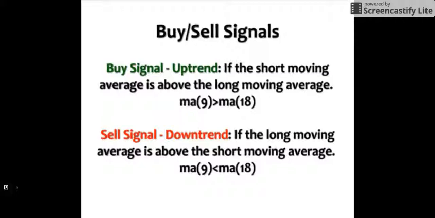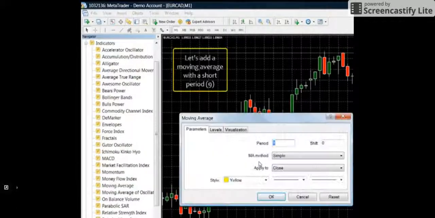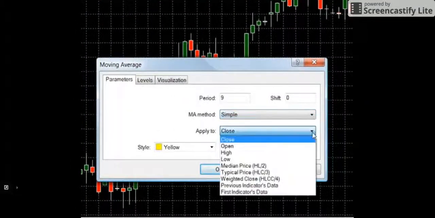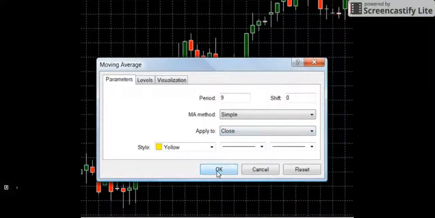Buy when the short period moving average is above the long period moving average, and sell when the long period moving average is above the short period moving average. Let's work with MetaTrader. I am adding two moving averages. The first one with a period of 9, the short period moving average. I am using the default options and choosing yellow for the color of the line.